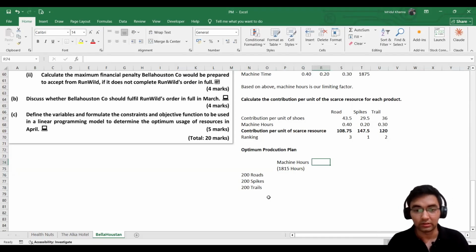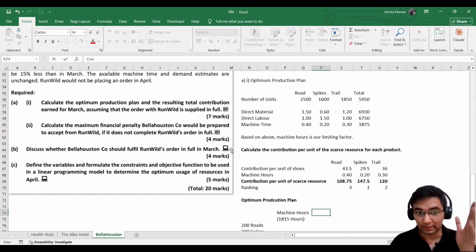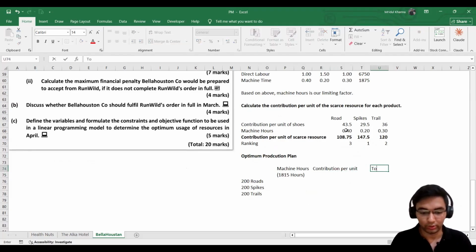We have our contribution. So we will be creating the production plan, but at the same time, we need to calculate the resulting contribution. So we will be adding another two columns here, and then we can calculate the contribution earned for the month of March. Contribution per unit, again, per unit, and then we will write here total contribution.